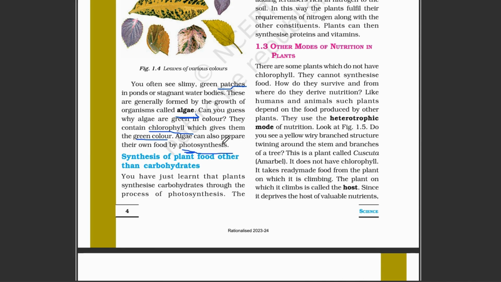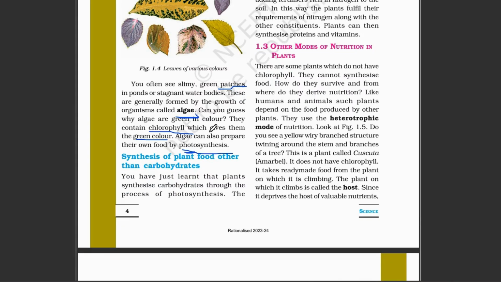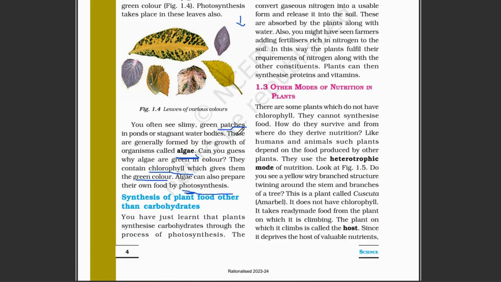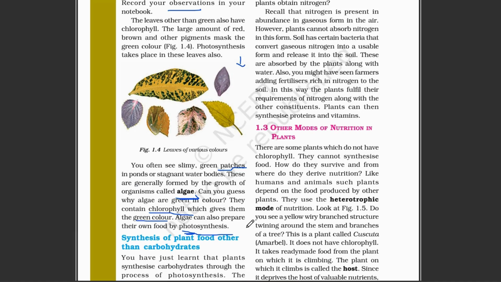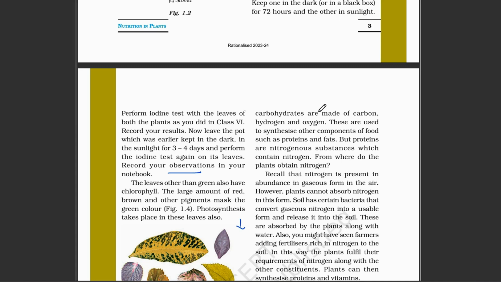Now we learn about the synthesis of plant food other than carbohydrate. We have learned that only carbohydrate is produced in the plant with the help of photosynthesis. Now what about other nutrients, for example, protein and nitrogen? We have just learned that the plant produces its food by the process of photosynthesis, and by this process we get carbohydrate, which is made of carbon, hydrogen, and oxygen.